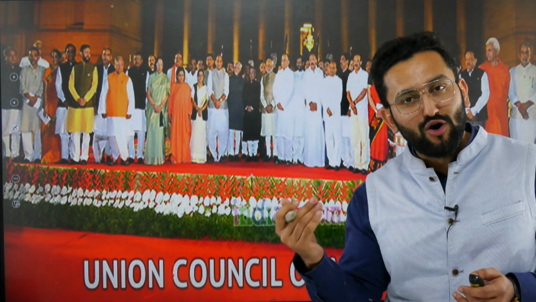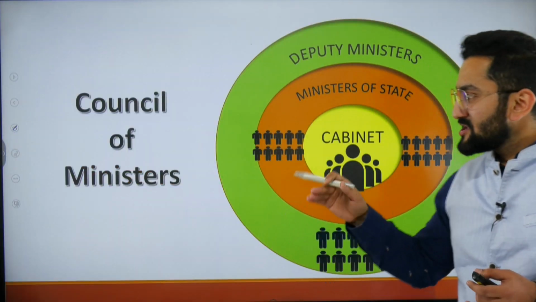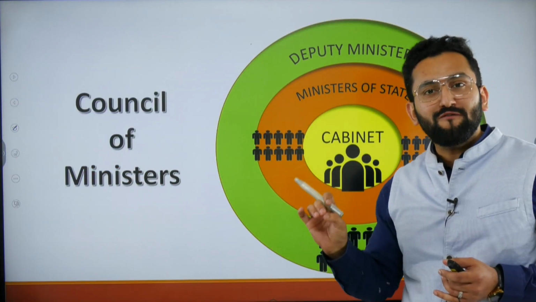Now, union means we are talking about the union government. Council of Ministers. Why did our constitutional framers use the word Council of Ministers, not Group of Ministers? One reason is, when you use the word council, the members have the responsibility to discuss and deliberate important matters, and the outcome of this discussion is going to have some impact on policies. It is formal in nature. But the word group can be used in many senses, maybe informal senses. So our Constitution uses the word Council of Ministers.